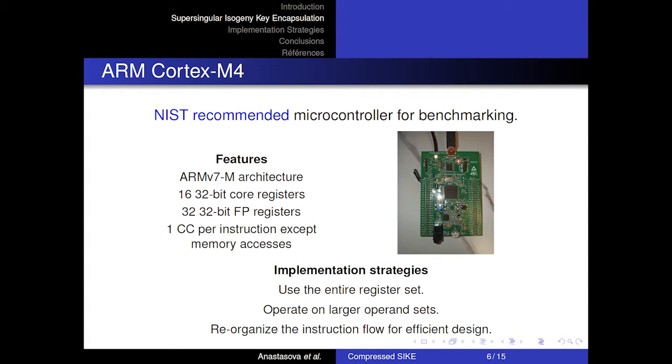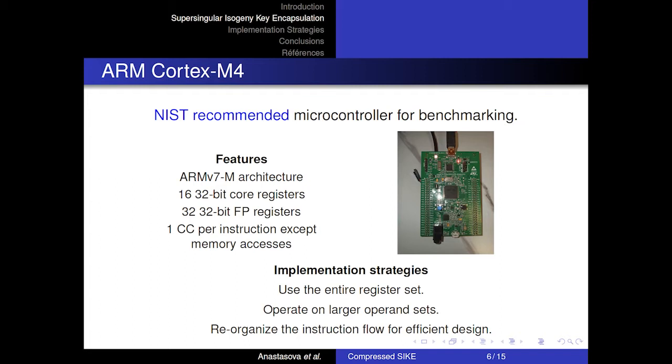The target platform in the scope of this work is the Cortex-M4 processor. We have used the STM32F407VG discovery board, recommended by NIST for targeting and benchmarking the post-quantum algorithms. This platform is based on the ARMv7-M architecture and features 16 32-bit general-purpose or core registers, where only 14 of them are available to the programmer, and another 32 32-bit floating point registers, where all of them can be modified by the user.